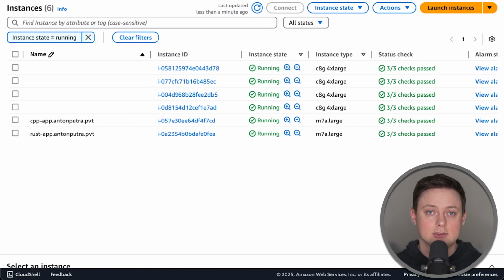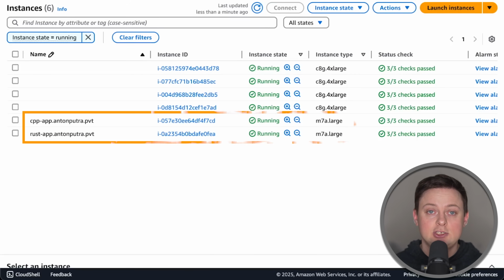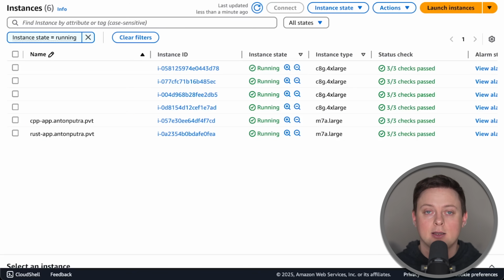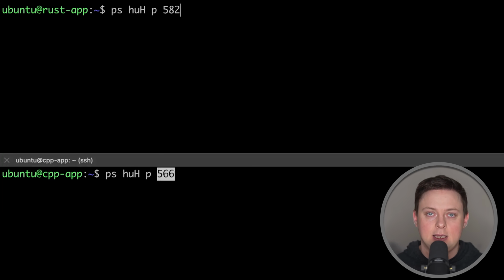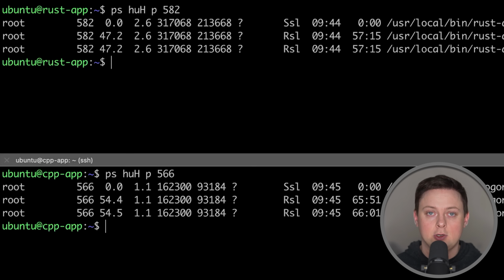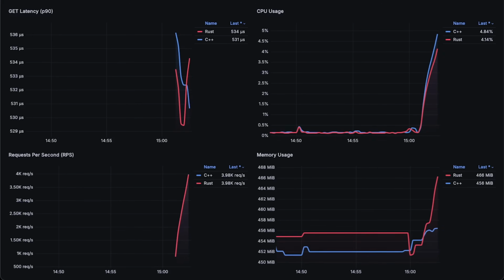I use ADBS to run all my tests, and each app is deployed on an M7A large instance with 2 CPUs and 8 GB of memory. I also set the same number of threads, which is 2 for each application, as you can see from the terminal. Alright, let's go ahead and run the test.